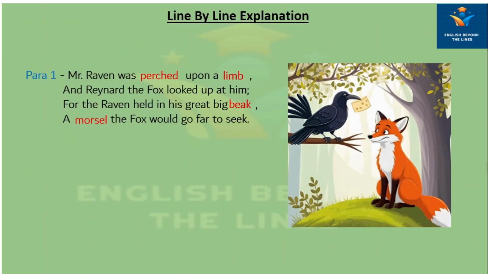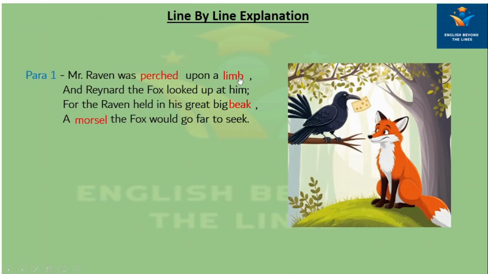Now, we will learn a line by line explanation. What does this mean? So, in the first para, Mr. Raven was perched. Now, what is the meaning of perched? The meaning of perched is sitting or resting on something.